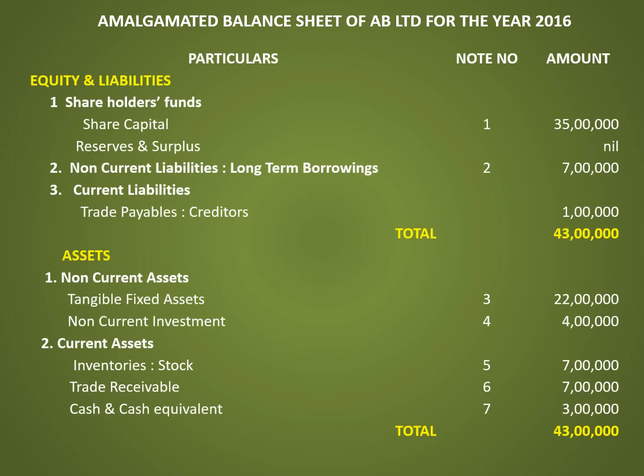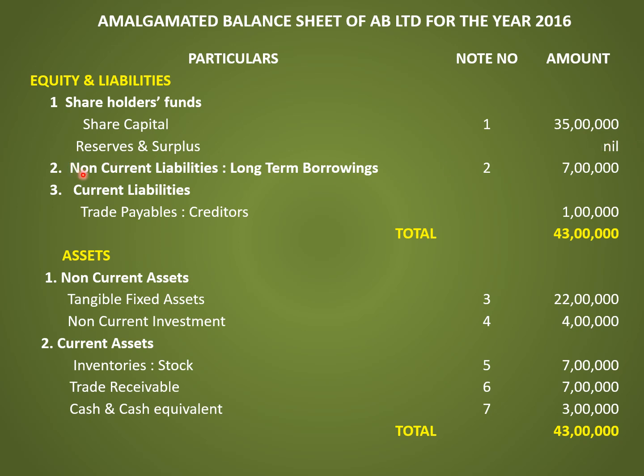Let's prepare an amalgamated balance sheet of AB Limited for the year 2016. But before preparing the balance sheet, let's roll out a vertical balance sheet with particular column, amount column, and with inner column note number. The first heading is equity and liabilities. Under that, first one, shareholders funds. Under that, share capital 35 lakh. The next one is reserves and surplus, amount is nil.